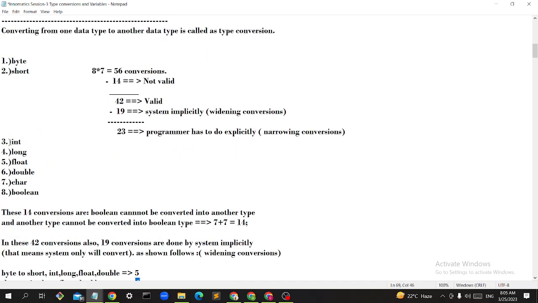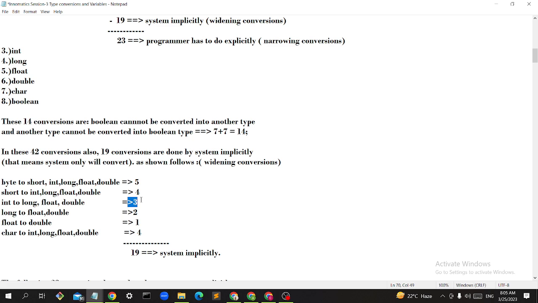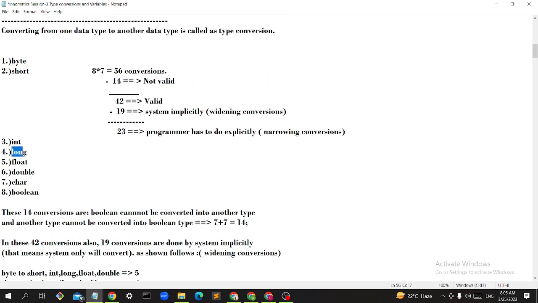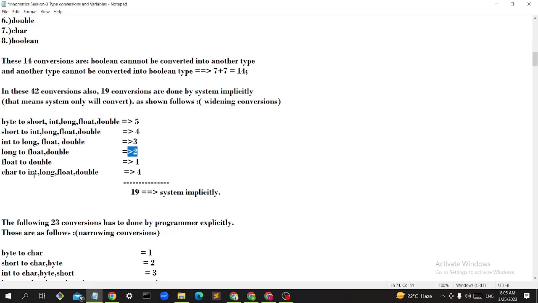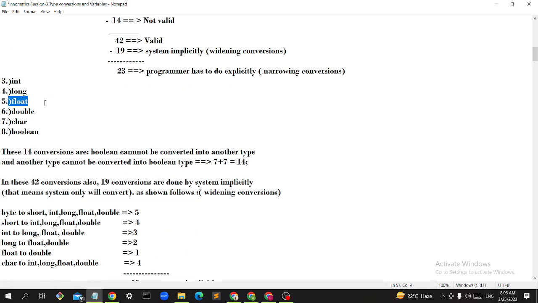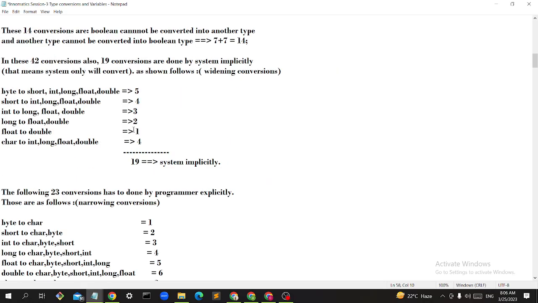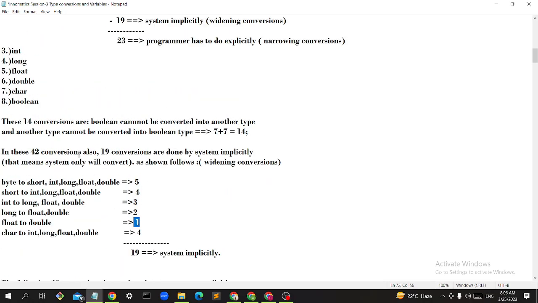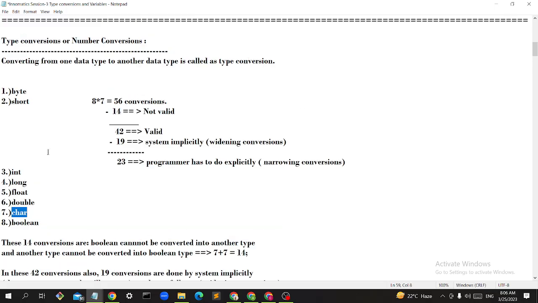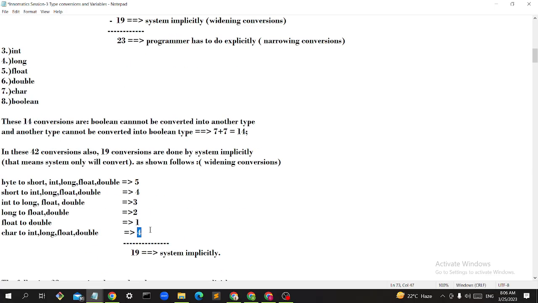Next, int to long, float, double: 3 conversions. Next, long to float, double: 2 conversions. Next, float to double: 1 conversion. Next, char: you start from int. Char to int, long, float, double: 4 conversions. So these 19 conversions are done by the system implicitly.